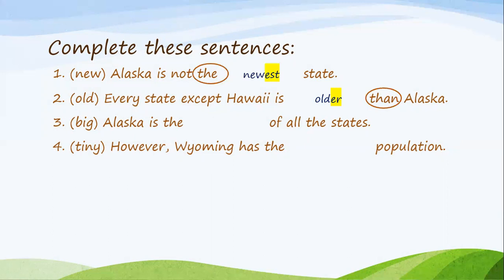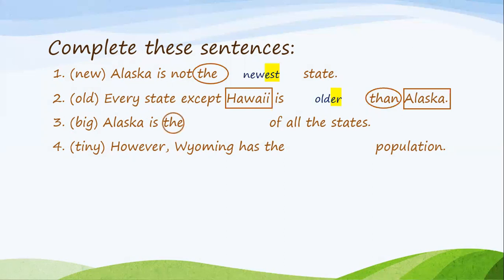Number 3, Alaska is the blank of all the states. Again, let's look for keywords. Before we continue, not only do we see the word then, but in the second sentence, we are comparing Hawaii and Alaska. So we know that we're definitely using the comparative because we are using the comparative form when we are comparing two nouns. In this sentence, Hawaii and Alaska. Awesome. Now let's continue. Alaska is the blank of all the states.